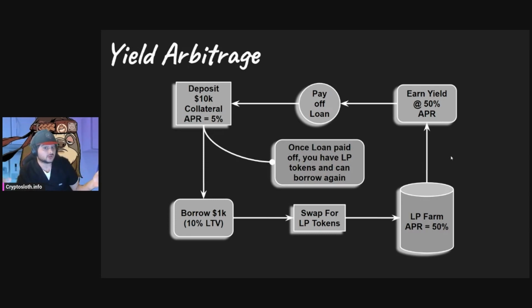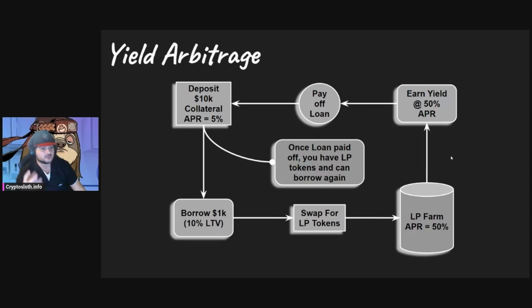So if you really wanted to, you can do this again. Take out another $1,000 and put it into the LP pool. Now, instead of $1,000 that you owe 5% on over time, you're earning 50% in the LP pool on $2,000. So the rate at which you pay off that $1,000 loan basically doubles. And so you can continue to iterate this over and over and over, assuming the opportunity is present and assuming you don't get liquidated.